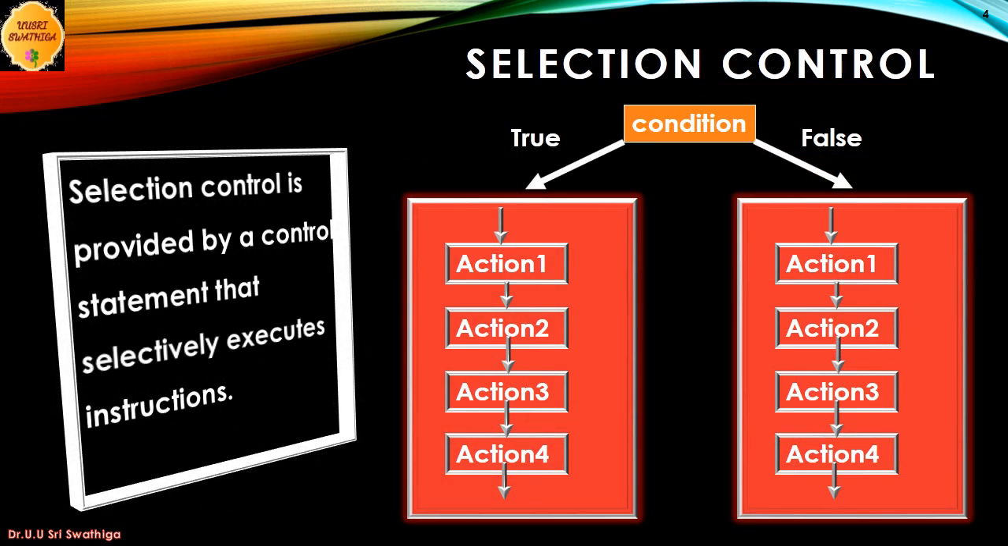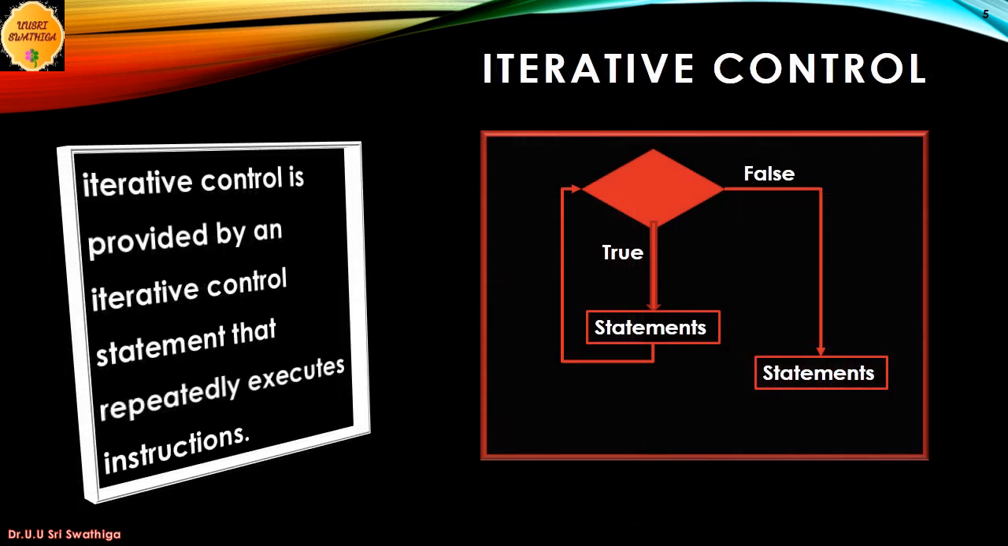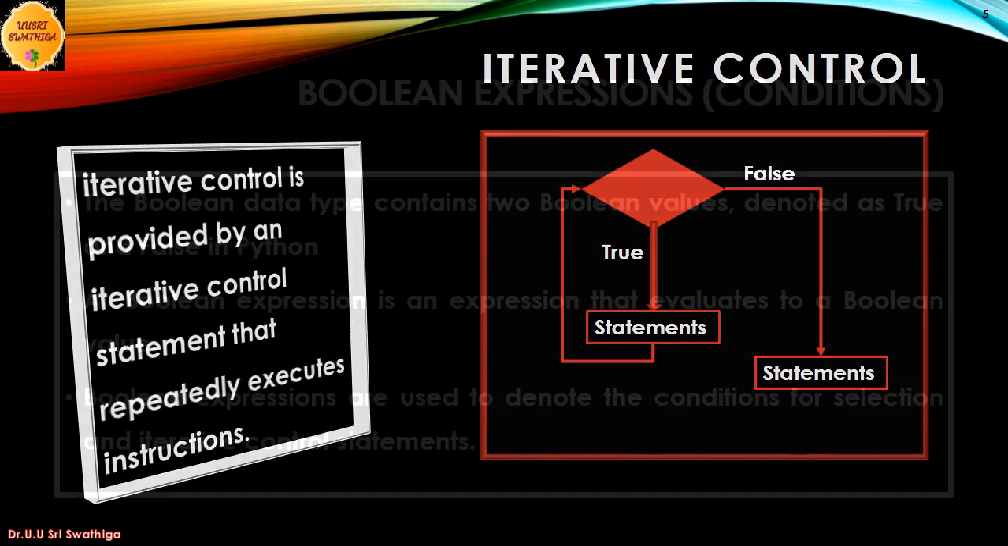Selection control is provided by a control statement that selectively executes instructions, while iterative control is provided by an iterative control statement that repeatedly executes instructions. Each is based on a given condition. Collectively, a set of instructions and the control statements controlling their execution is called a control structure.